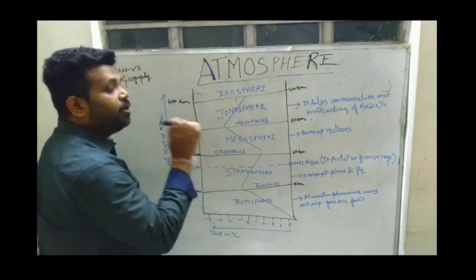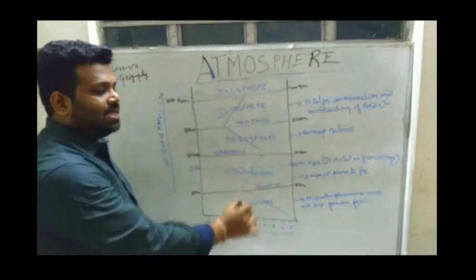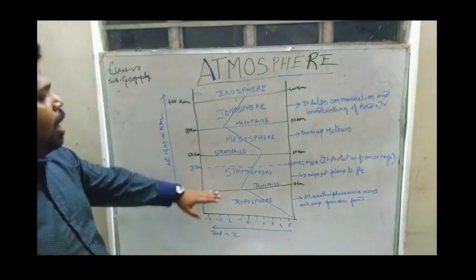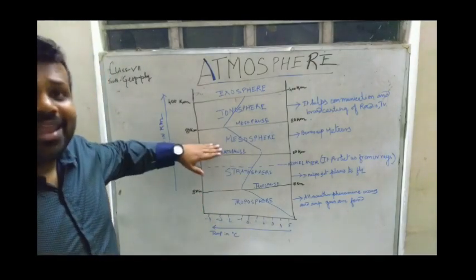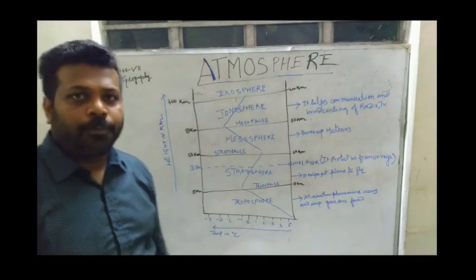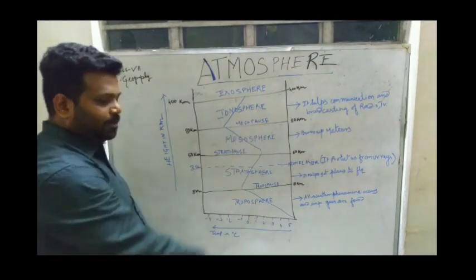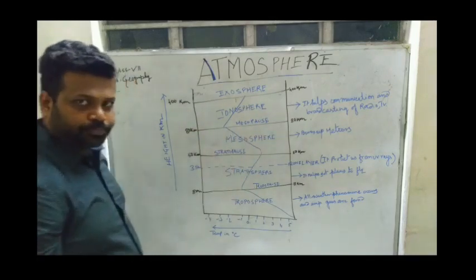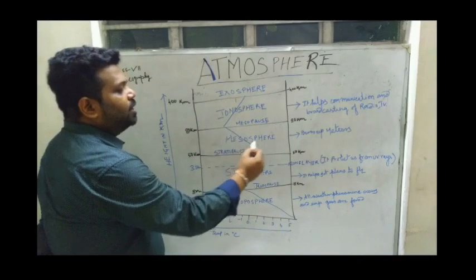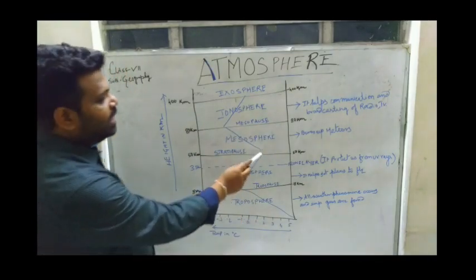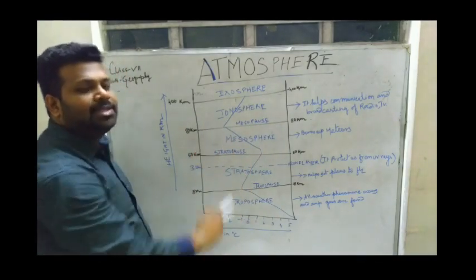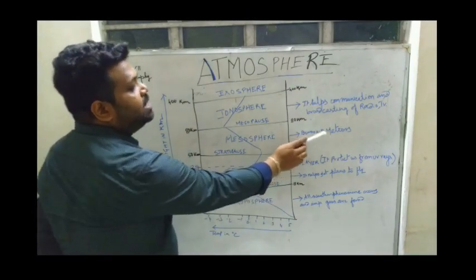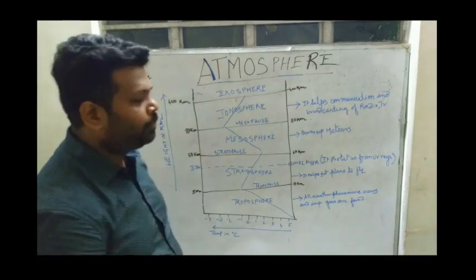Now where the stratosphere ends and the next layer starts, that boundary is called the stratopause. So the stratopause is the boundary between the stratosphere and the next layer, that is the mesosphere. Now comes the mesosphere, which goes up to 80 km. This mesosphere is the coldest layer. You see again the temperature is decreasing, and it protects us from meteors. The meteors burn up in this layer.